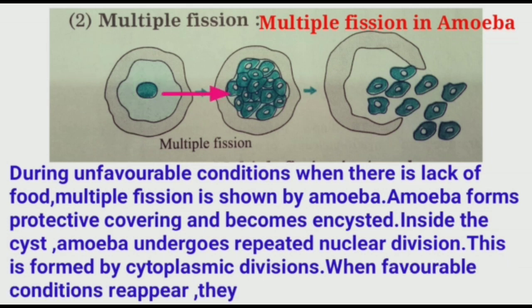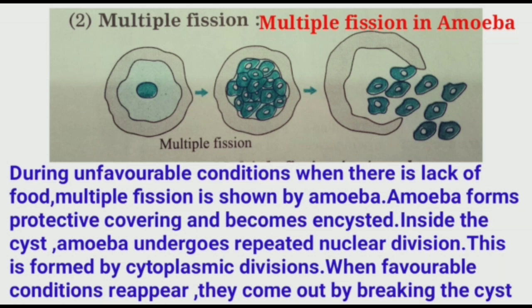This is followed by cytoplasmic divisions. Many amoebae are formed which remain dormant inside the cyst. When favorable conditions reappear, they come out by breaking the cyst. At the time of favorable conditions, the cyst covering of amoeba is broken and many amoebae come out of that cyst, and each lives as a single life. This is the multiple fission in amoeba.